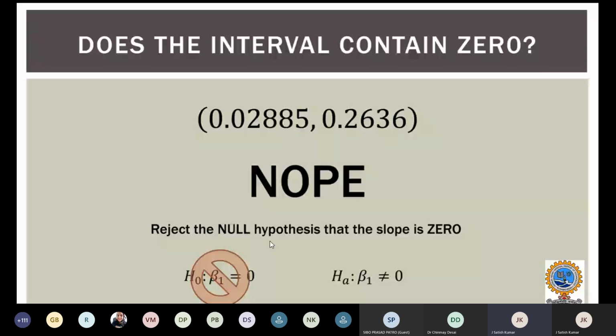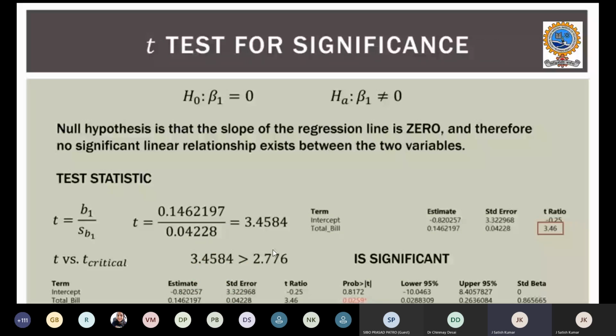So let me again explain what this test for the null hypothesis is. When my slope is 0, then my beta 1 will be 0. When my slope is not equal to 0, then how does my relationship get affected? When the slope of the regression is 0, there is no significant relationship between the two variables.